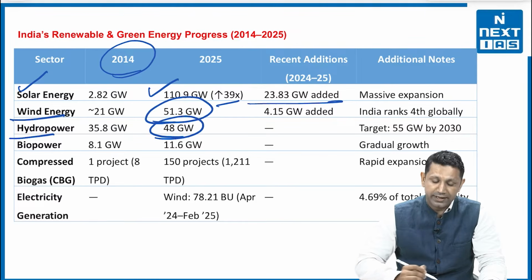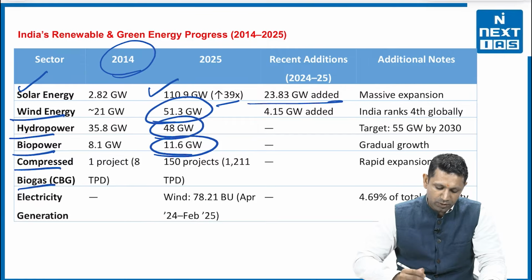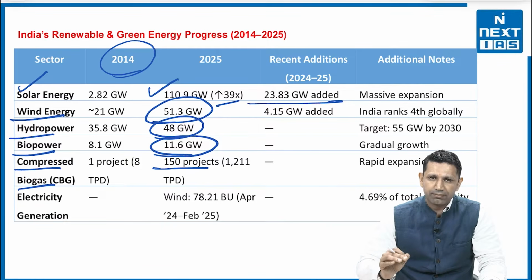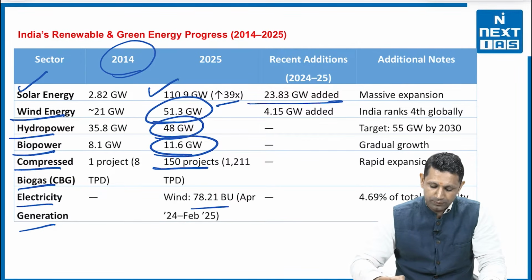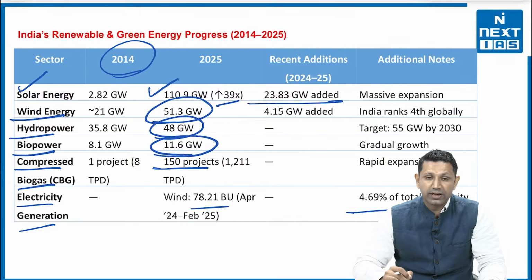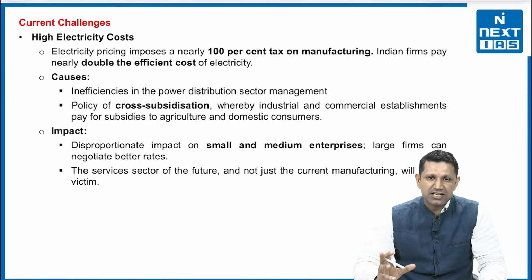Hydropower, it is 48 gigawatts. Biopower is 11.6 gigawatts. Compressed biogas, 150 projects have been installed till now. Then electricity generation, if we see, wind 78.21 BU, it is 4.69% of the total electricity. The next is the challenges that we are facing, especially with respect to the industry.